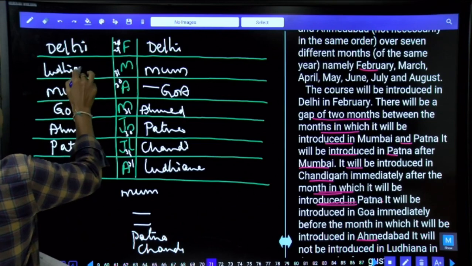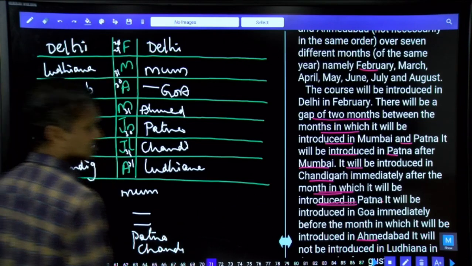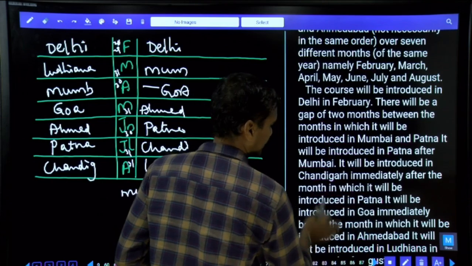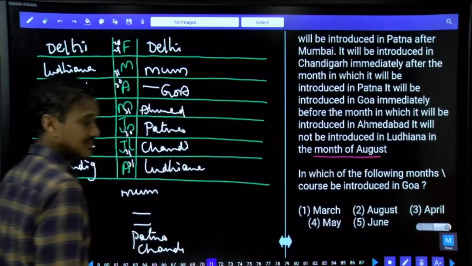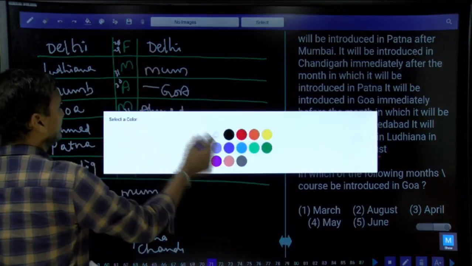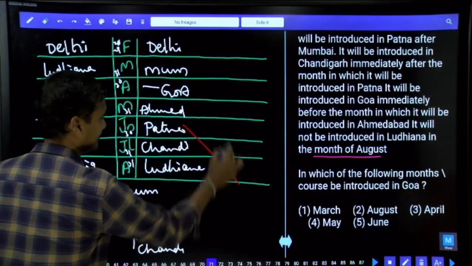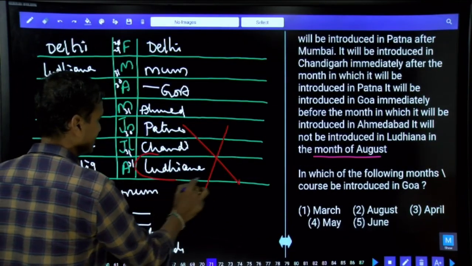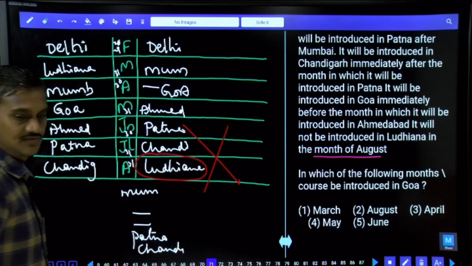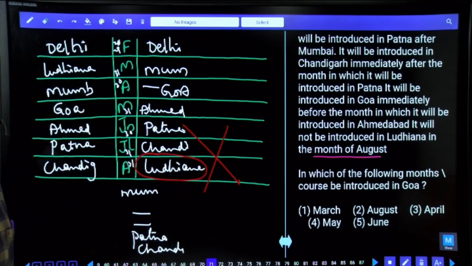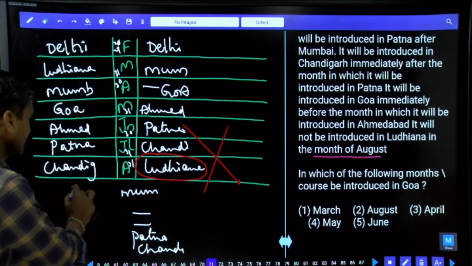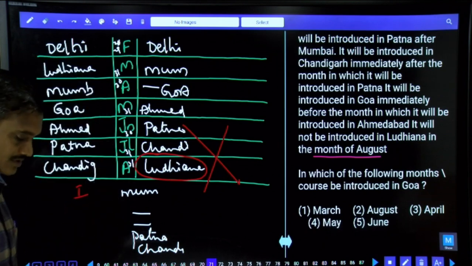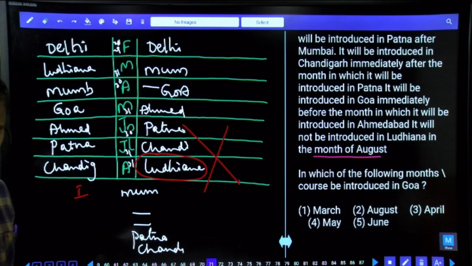But if you observe the last information here, what is it? This Ludhiana cannot be in the month of August. As Ludhiana cannot be in the month of August, what happened to this one? This arrangement is completely done, because finally we got that Ludhiana is in the month of August. As Ludhiana is in the month of August, finally we are left with this case. Done? Now in this case, question number 71 to 75.